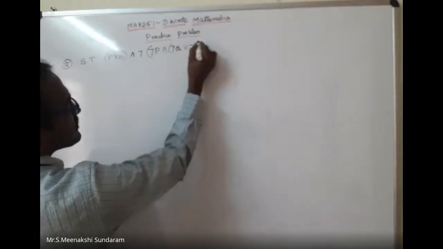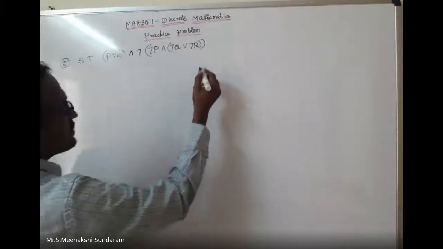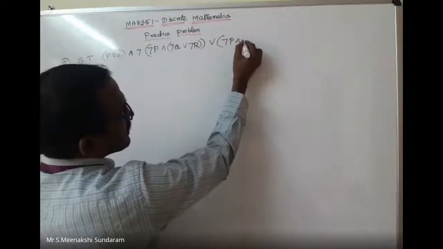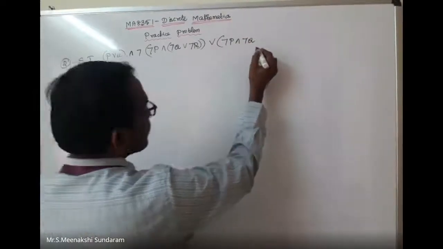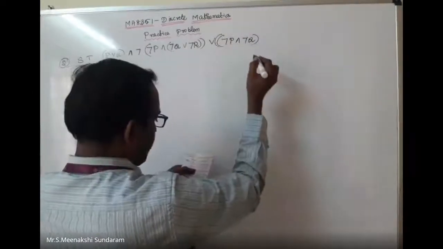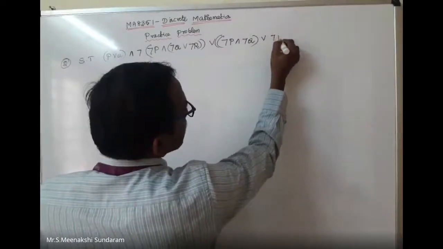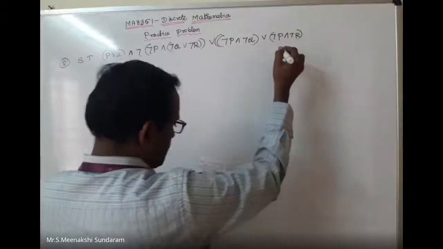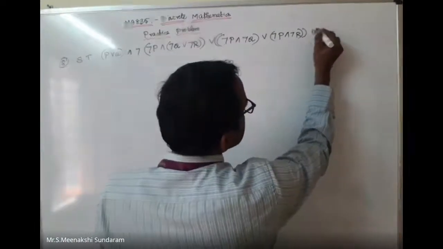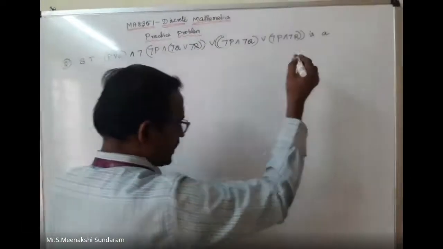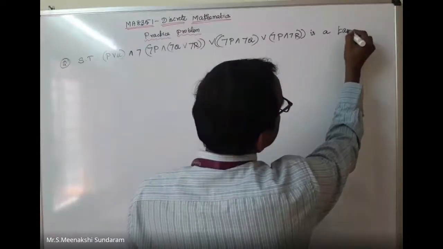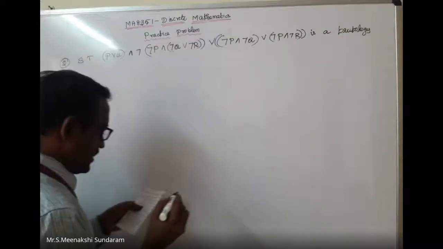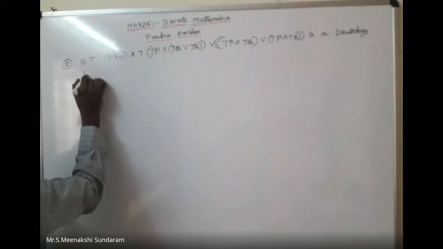The bracket is most important. Disjunction, bracket of negation P conjunction negation Q, remove bracket, disjunction negation P conjunction negation R is a tautology by using equivalences.